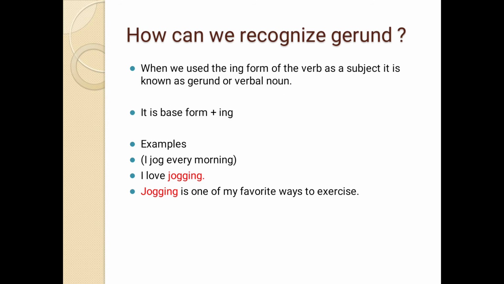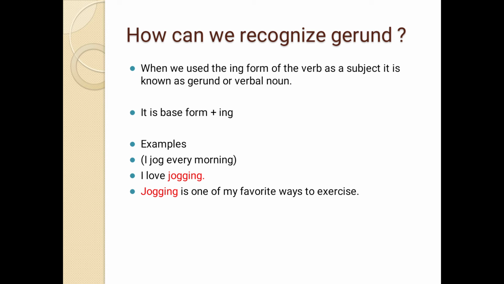Now, how can we recognize a gerund? How do we know whether a gerund is used in a sentence or not? When we use the ing form of the verb as a subject, it is known as a gerund or verbal noun. It is the base form plus ing. Examples: if I say I jog every morning, jog is a verb. But instead, I say I love jogging. So jogging has become a gerund.